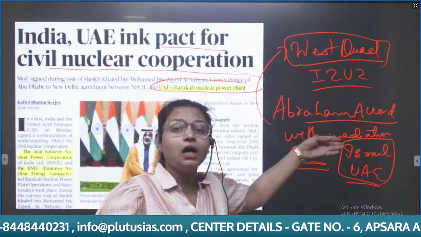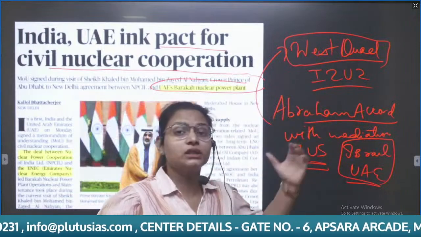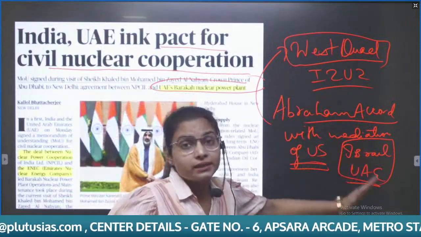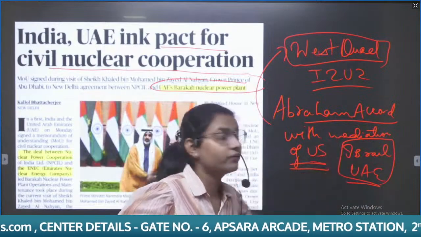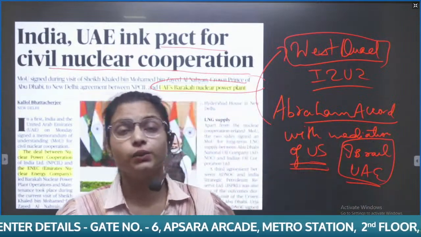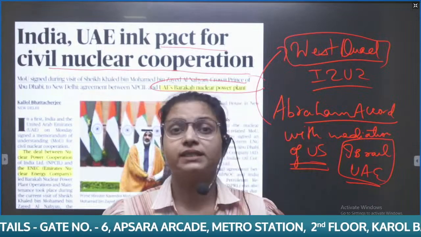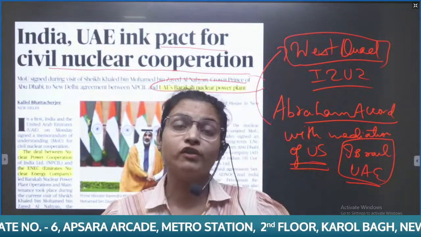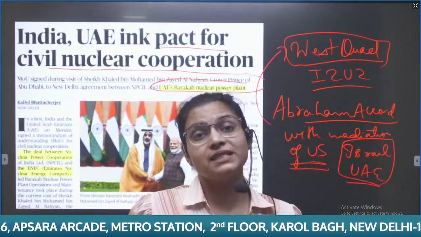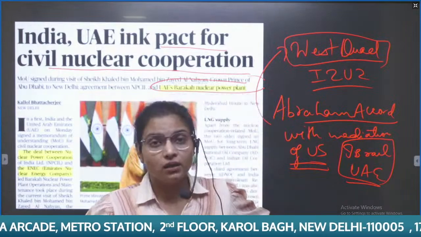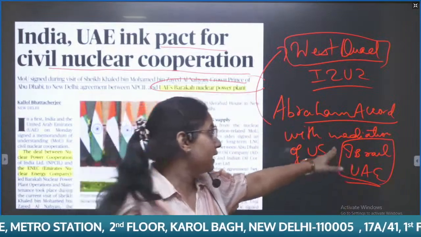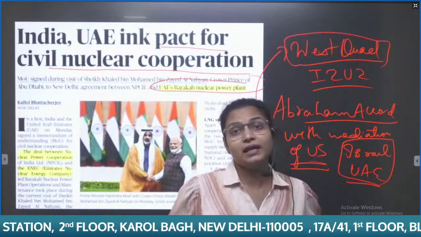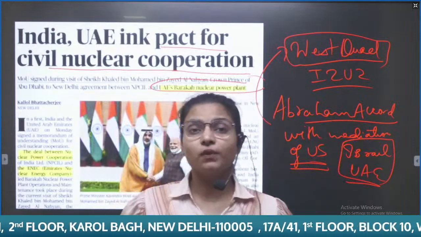So, with the Abraham Accord, with the mediation of the US, the relationship between Israel and the UAE has been normalized. It means West Asia is moving away from the Palestine cause, because West Asia generally was opposed to Israel and was favoring the rights of the Palestinian people.